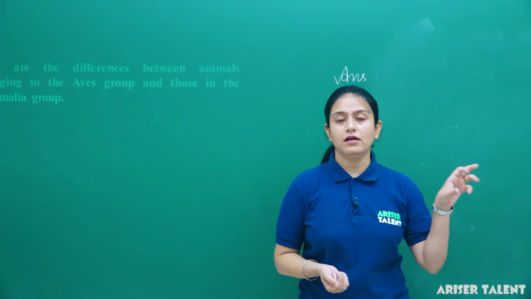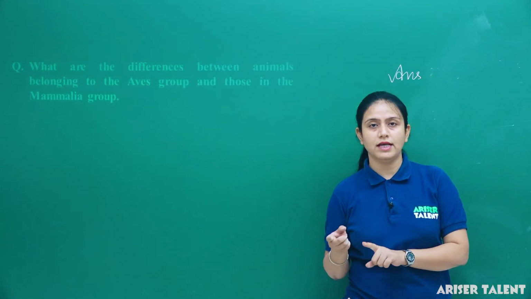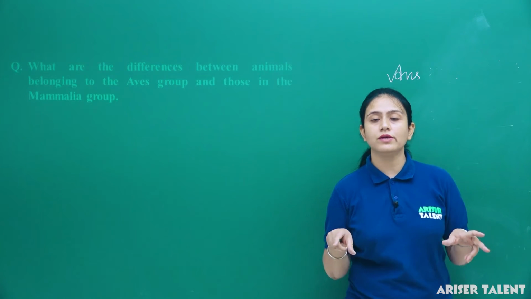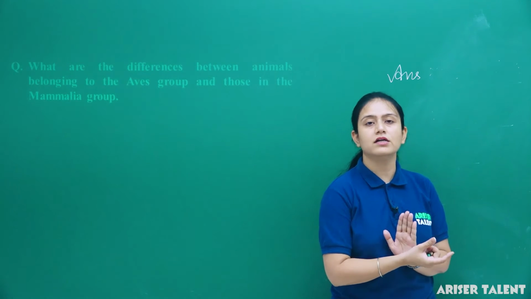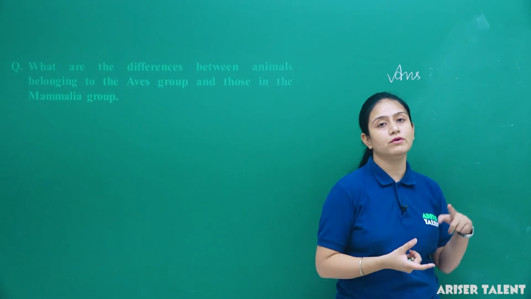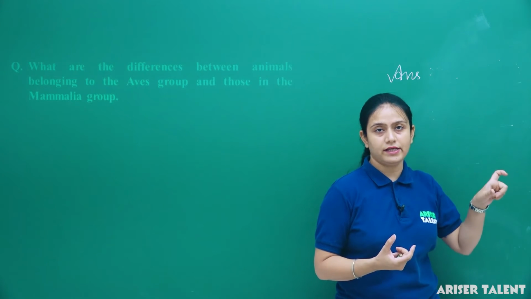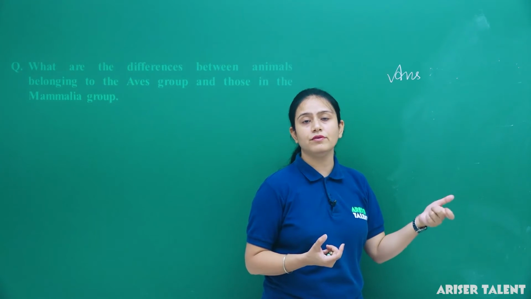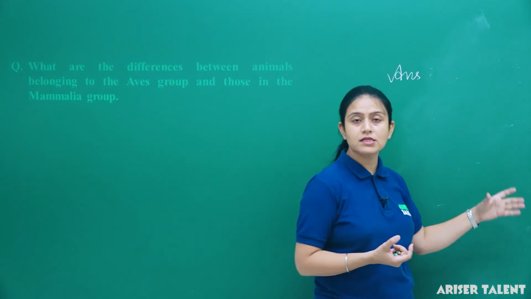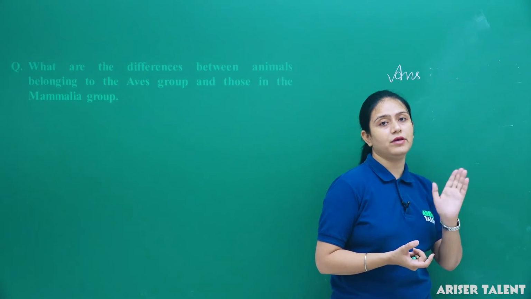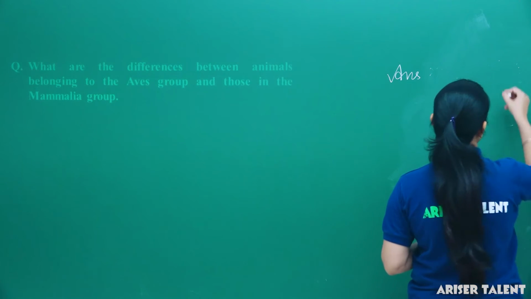Okay, besides it, Aves, birds come in this group. Then locomotion in the birds happens with the help of their feathers. And if we talk about the Mammalia, then they move with the help of their limbs, means locomotion occurs by the help of their limbs. If we talk about reproduction, then animals of group Aves lay eggs. Besides it, Mammalia are viviparous, they give birth to young ones. Aves do not have mammary glands. Mammalia have mammary glands which produce milk for their young ones. Okay, so here we go with the differences.